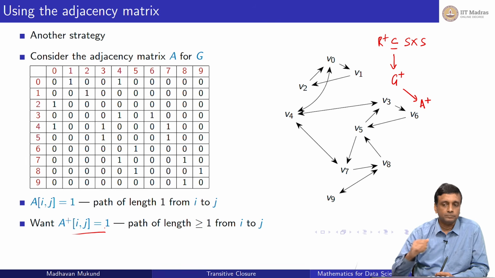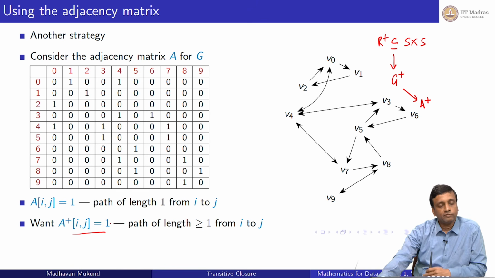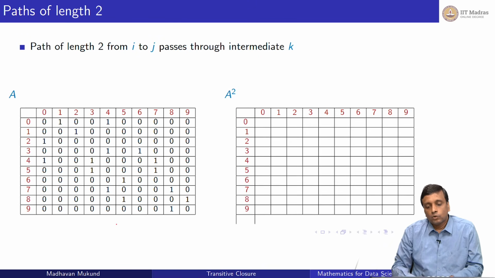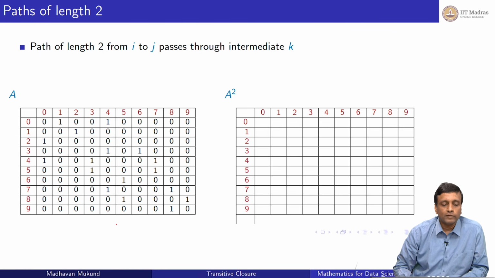So that's our goal. We know one way to do it, which is to go to breadth first search and then fill in A plus by doing breadth first search from every vertex. The question is, can we do it directly using just A? So on the left, we have A, and A denotes paths of length 1. As a first step, let's try to compute paths of length 2.